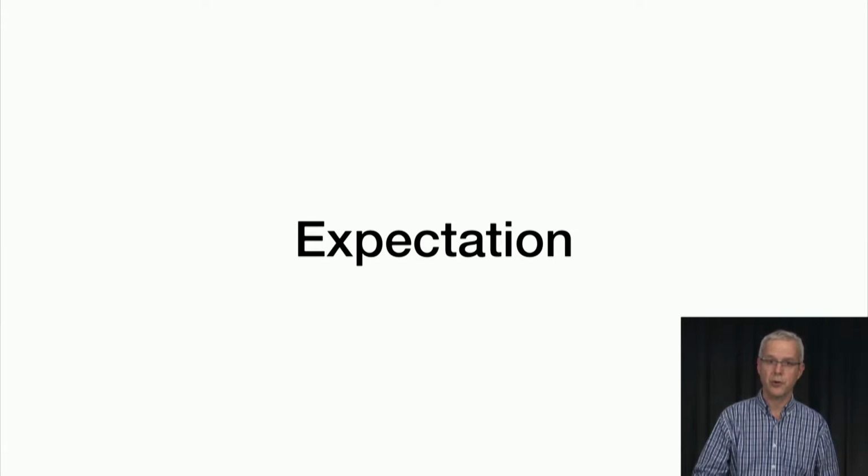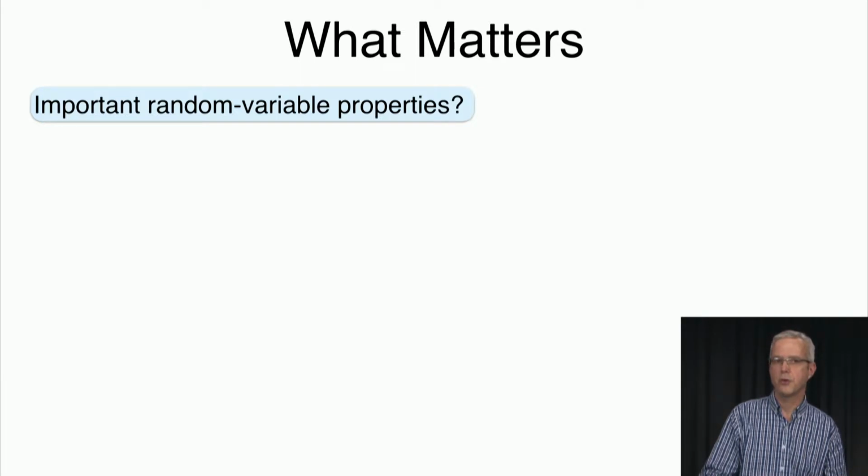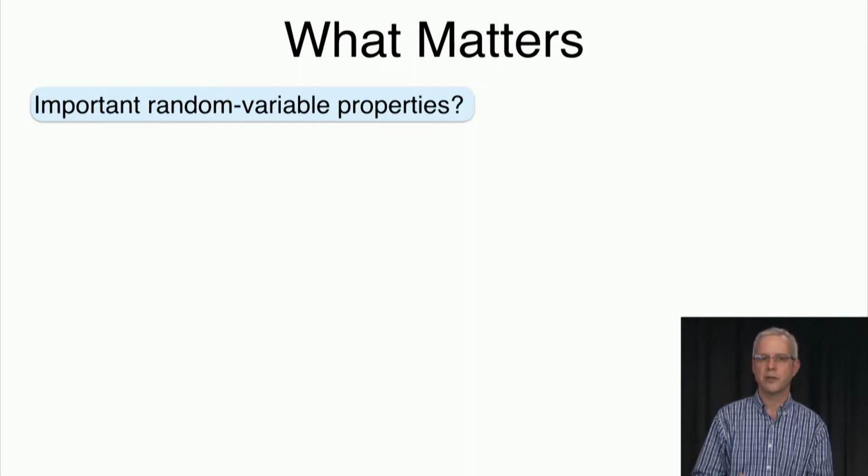Hello and welcome back. We've been talking about random variables, and today we'll start talking about some of their properties. In particular, we'll talk about expectation. So what matters about a random variable? You can ask what are different features of a random variable that we'll care about. So what would be the important things that we would like to know about them?